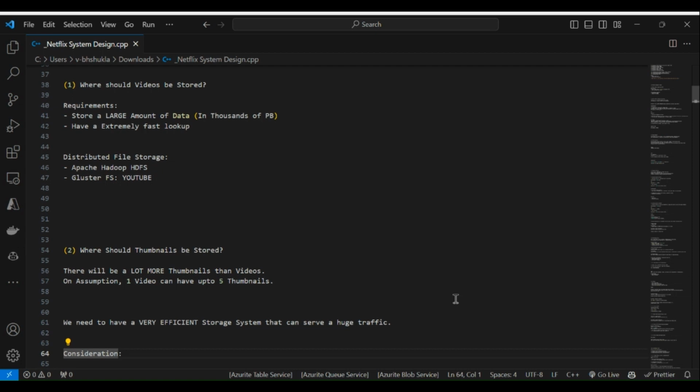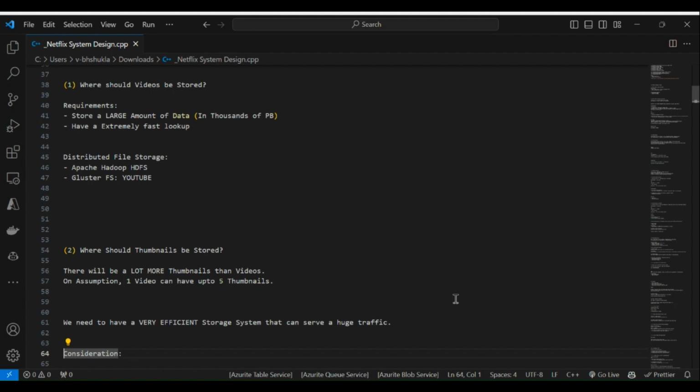Hi everyone, myself Bhagyashree, and today we will see the system design of Netflix: how the Netflix system is designed, what the constraints and drawbacks are, what database it uses, all of that stuff, and we will discuss it here.